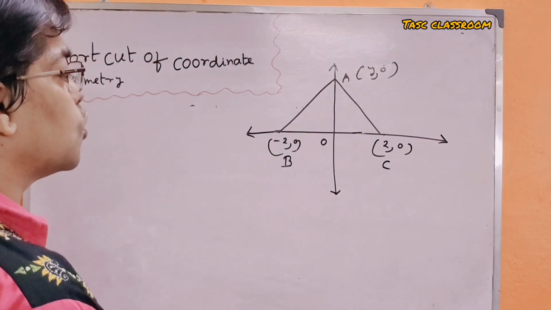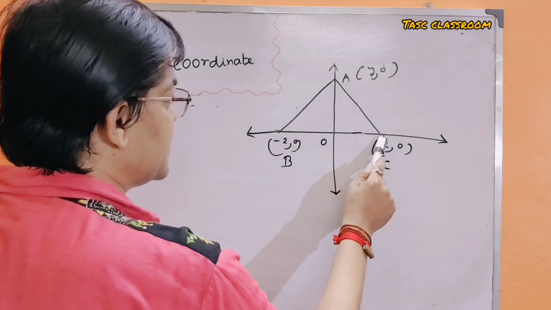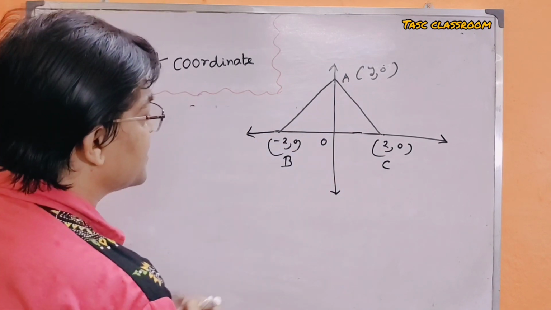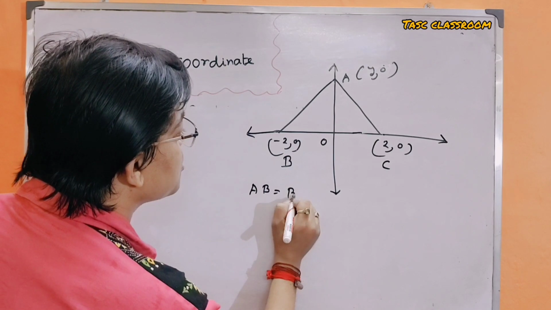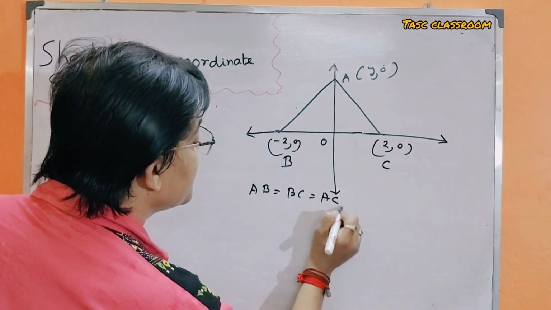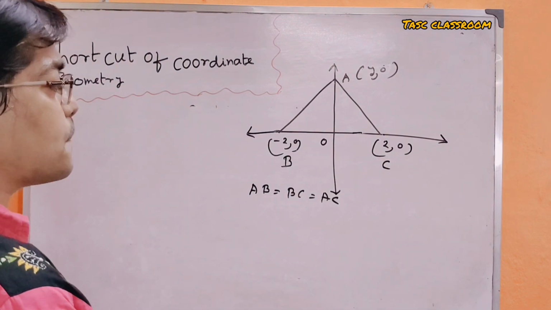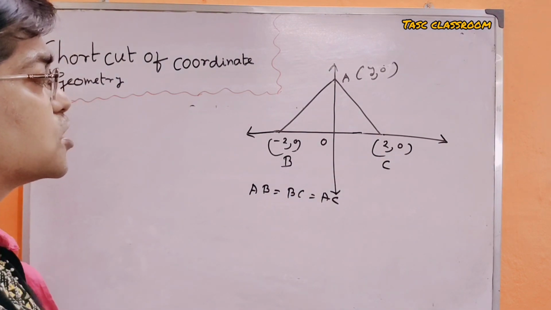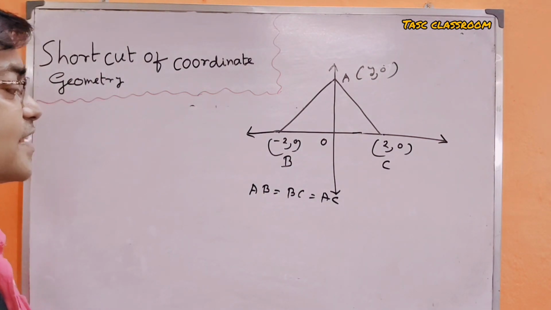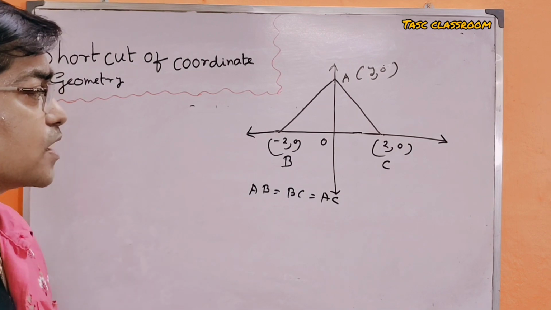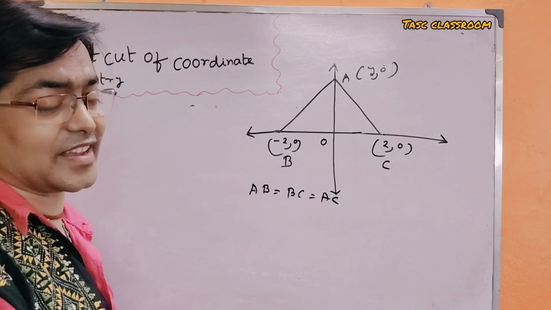Then we have to find the distance AB, distance BC, and distance AC, and equate them. It is quite a time taking process, but in the competitive exam there is a shortage of time, and in a little time we have to choose the appropriate correct answer.